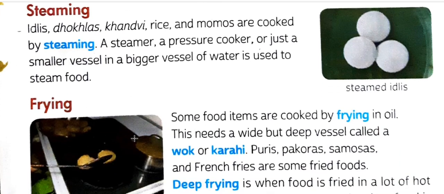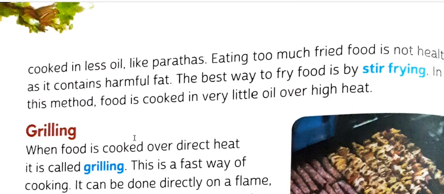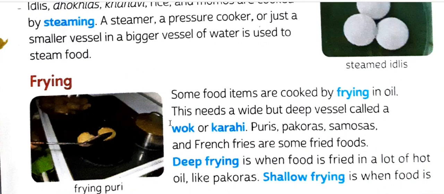Come to the next point, frying the food. In this process you are seeing frying. Puri, pakoda, samosa, and french fries, your favorite food, are cooked by this method, called frying. Some foods are cooked by frying in oil.